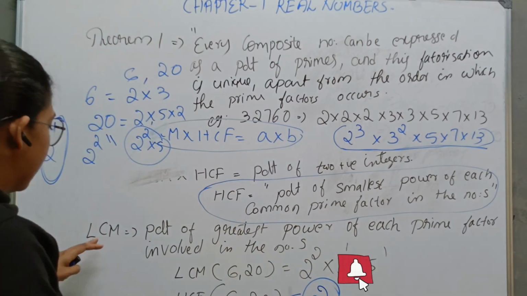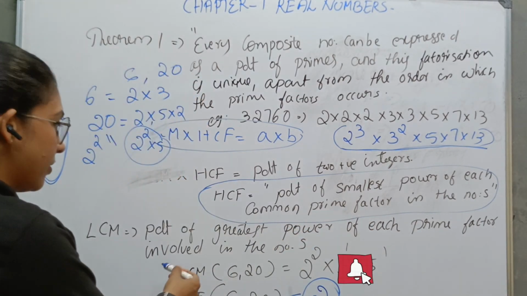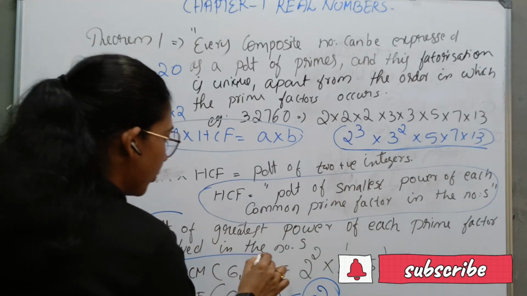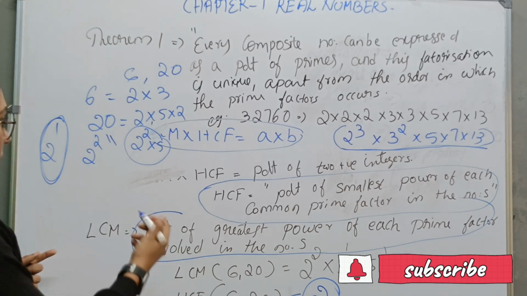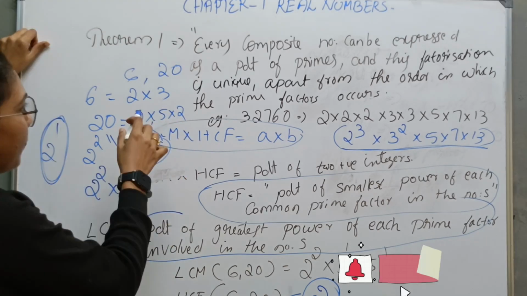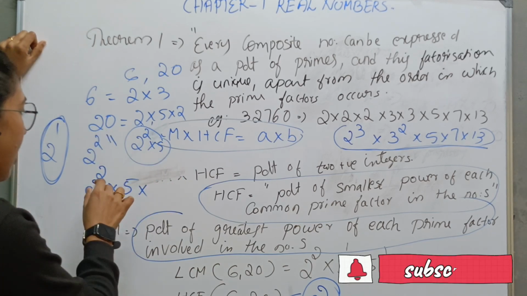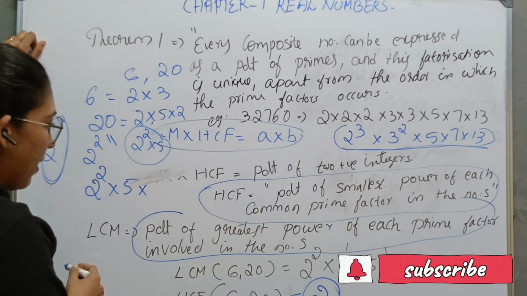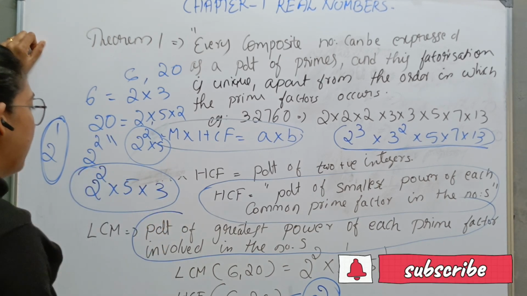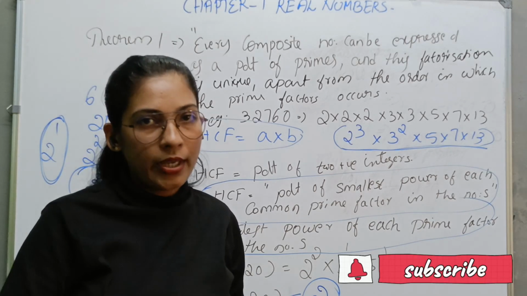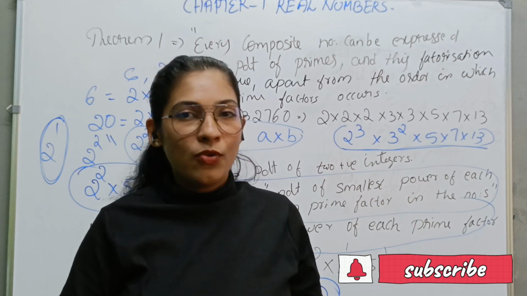Next one is LCM. What is LCM? The product of the greatest power of each prime factor involved in the numbers. Between these two numbers, the greatest powers of the factors are 2 to the power 2, 5 to the power 1 and 3. On multiplying these numbers we get the LCM. This is a very important part of this chapter. Let's move on to the next session.